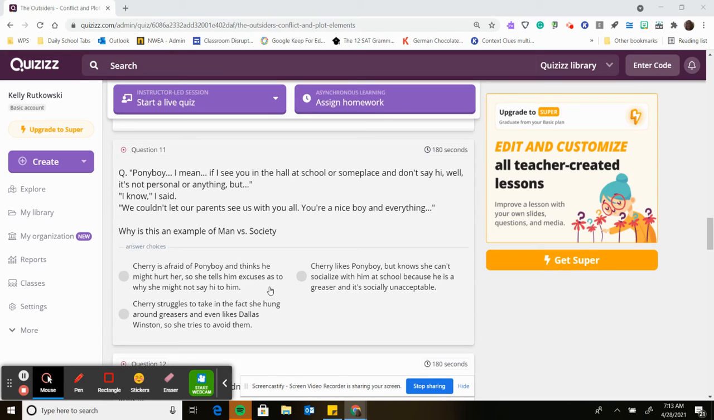Cherry's afraid of Pony Boy and thinks he might hurt her, so she tells him excuses as to why she might not say hi to him. Cherry struggles to take in the fact she hung out around greasers and even likes Dallas Winston, so she tries to avoid him. Cherry likes Pony Boy, but she knows she can't socialize with him at school because he is a greaser and it's socially unacceptable.